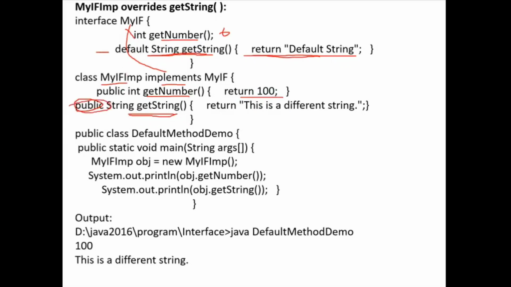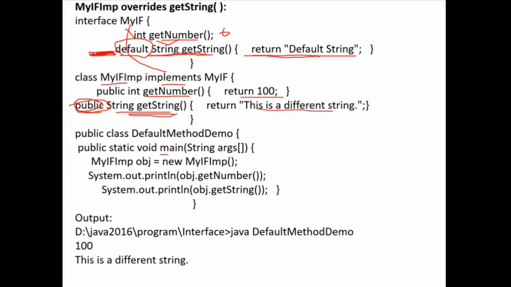Actually, what is the access specifier of this one? Don't get confused. This default is not an access specifier, it's just a keyword. But what is the access specifier of this getString method? Public, ma'am. This getNumber access specifier is also public by default. So that's why, while you override, you should use public String getString. So this will return a different string.